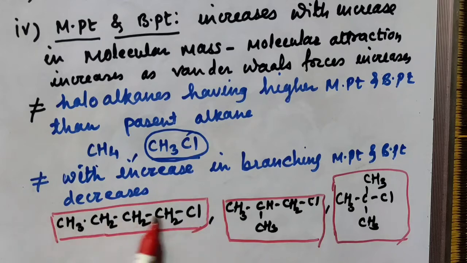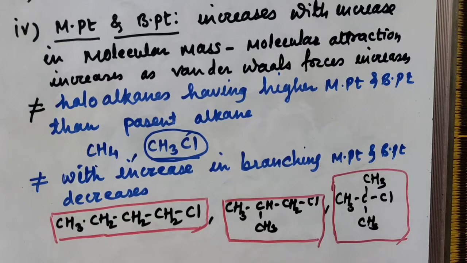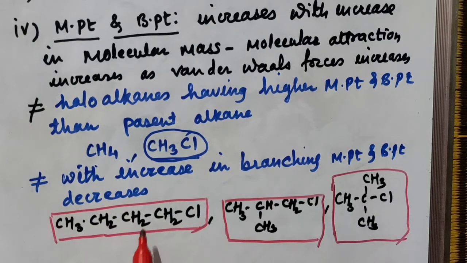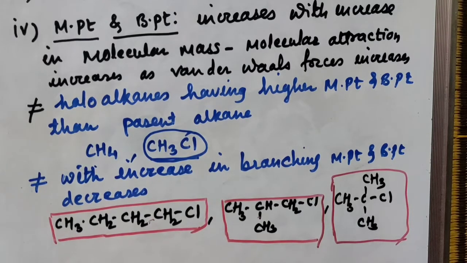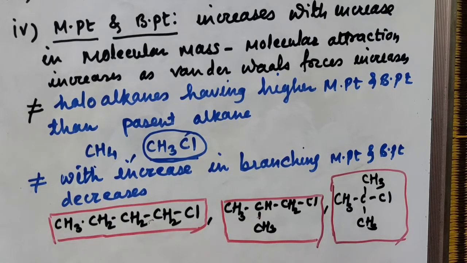In the normal compound all the carbon atoms are in a straight chain. In the next there is a single carbon branch, and in the last there are branches of carbon atoms. So branching goes on increasing, and with increasing branching the surface area decreases, so van der Waals forces also decrease, and hence melting and boiling point go on decreasing with increase in branching in case of isomers.